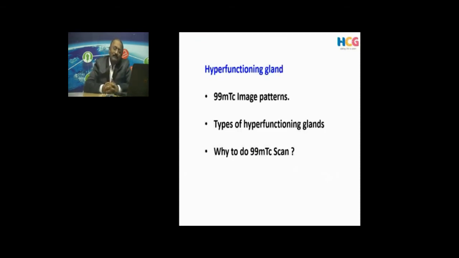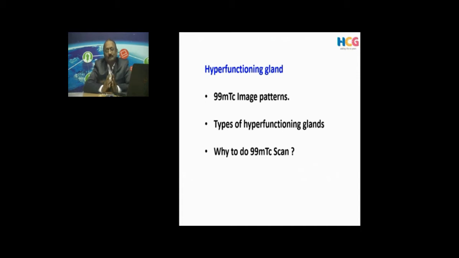You will come across typical thyrotoxicosis patients in your day-to-day practice. Now you have to differentiate, because your management is based on what type of thyrotoxicosis this patient has. Is it Graves' disease? Is it thyroiditis? Is it a multinodular goiter? Is it a toxic nodule?